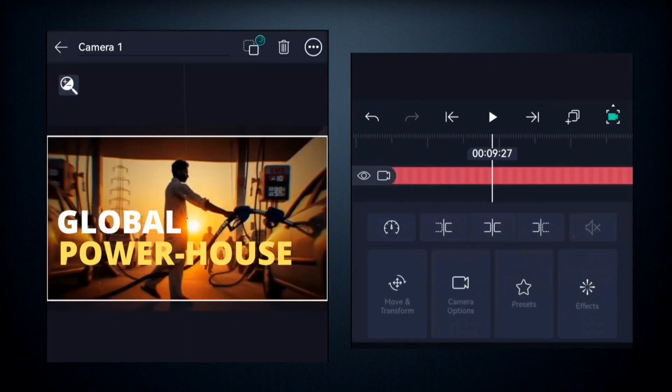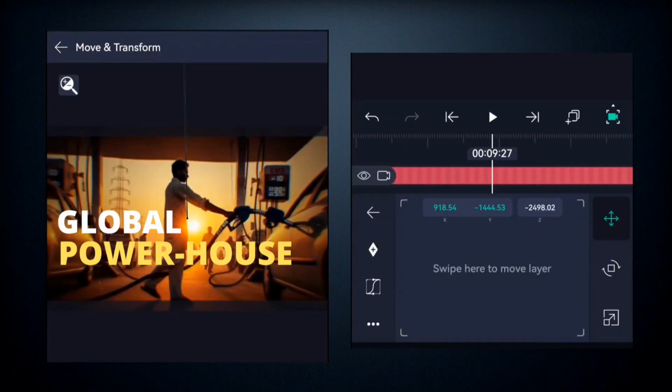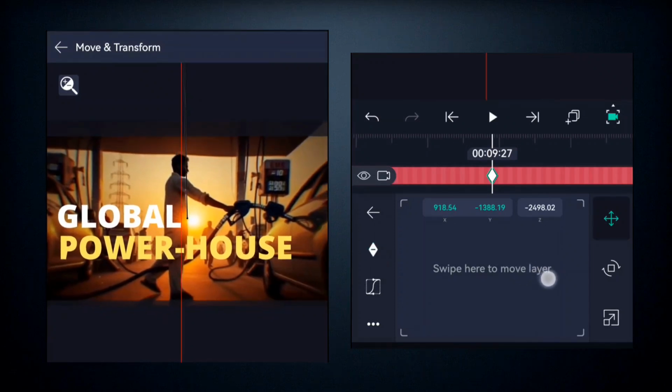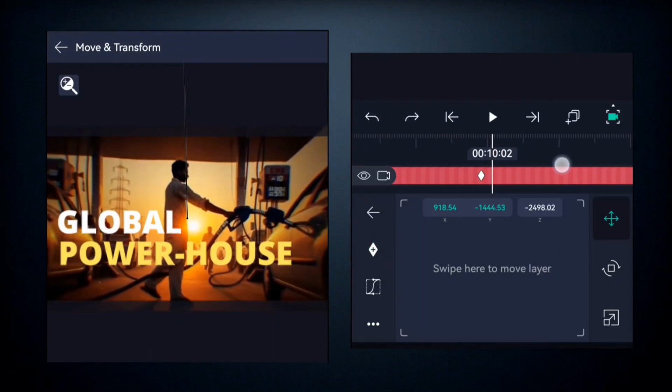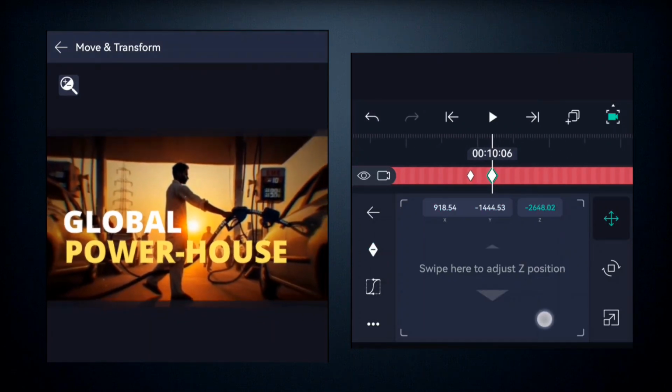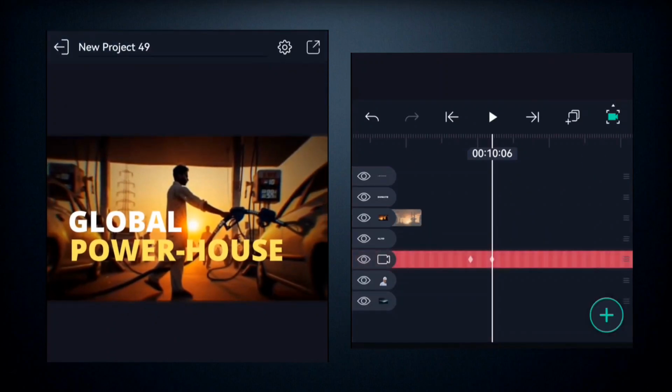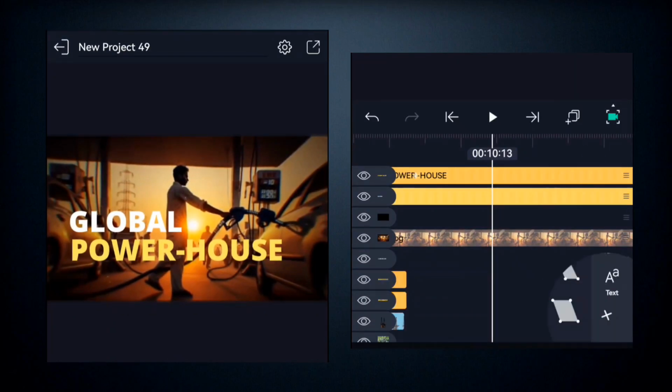So now we're going to come here and we're going to use the camera animation. This time around we'll add a keyframe here, right? We'll add a keyframe and we'll add another keyframe here and we'll zoom in. All right, so makes sense.